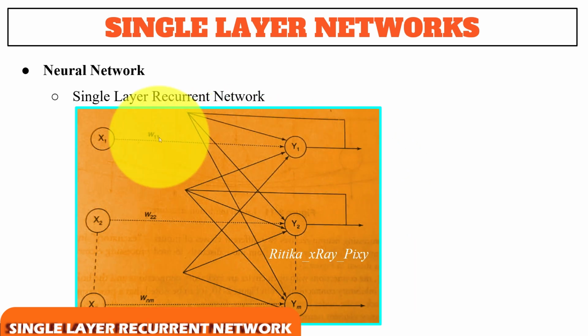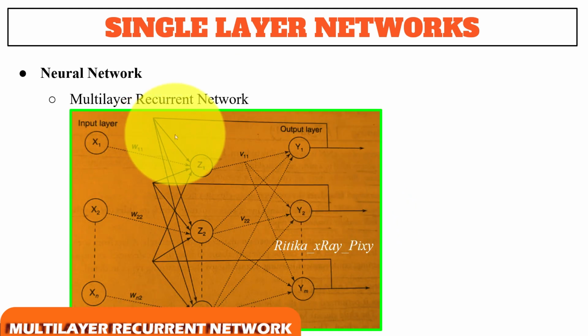Next we have the single layer recurrent network. Recurrent networks are feedback networks with closed loops. Now what is a feedback network? In a feedback network, the output can be directed back to the input of a node in the same layer, like you can see here. So this is a single layer recurrent network, that is a feedback network with a closed loop. Next we have the multi-layer recurrent network.